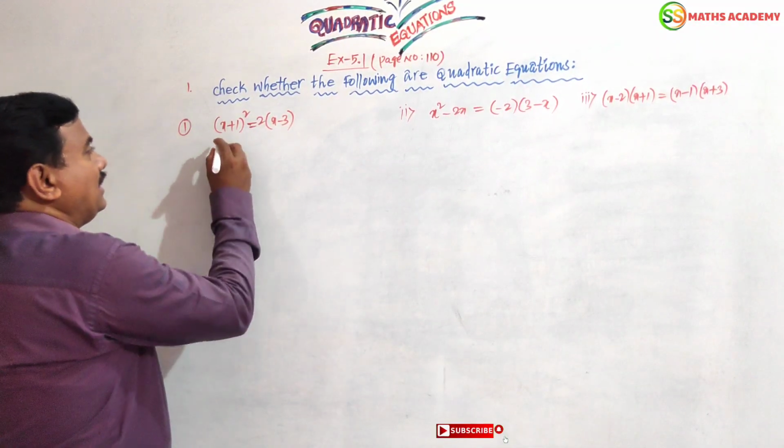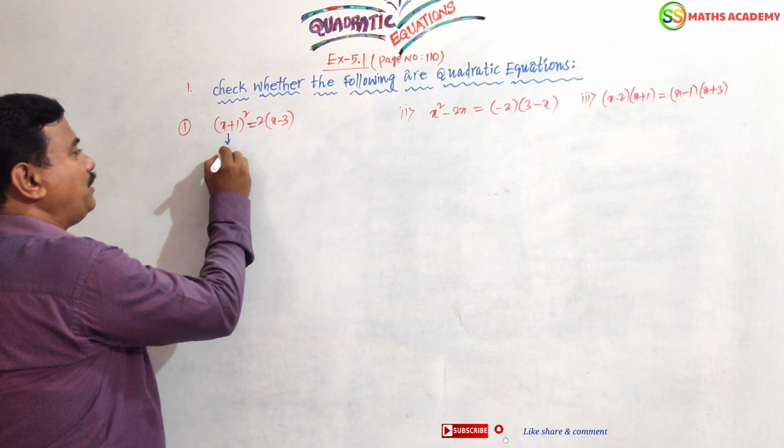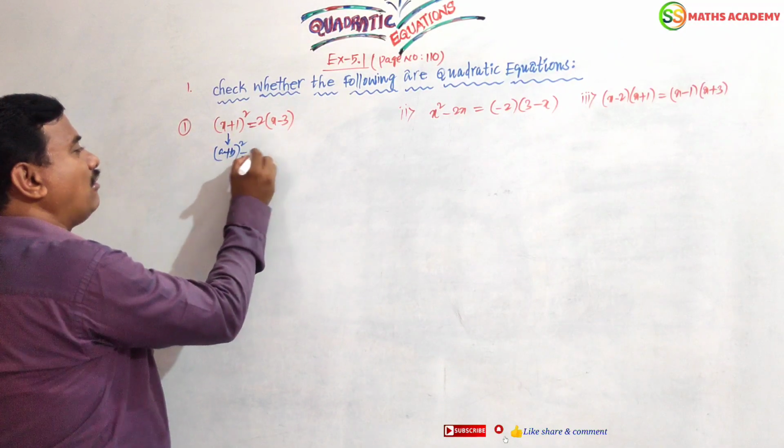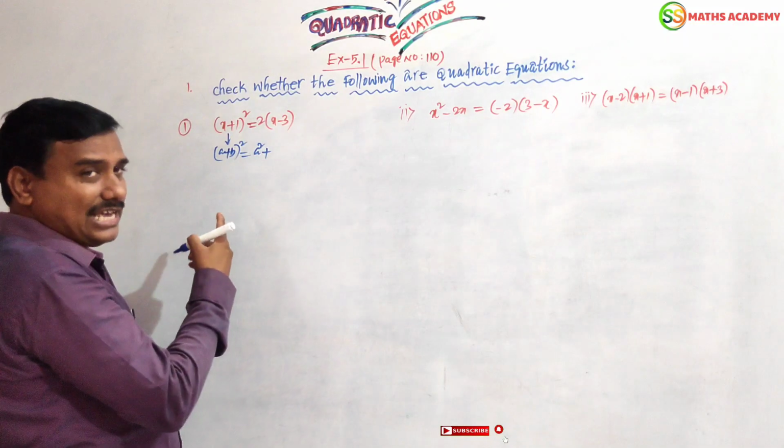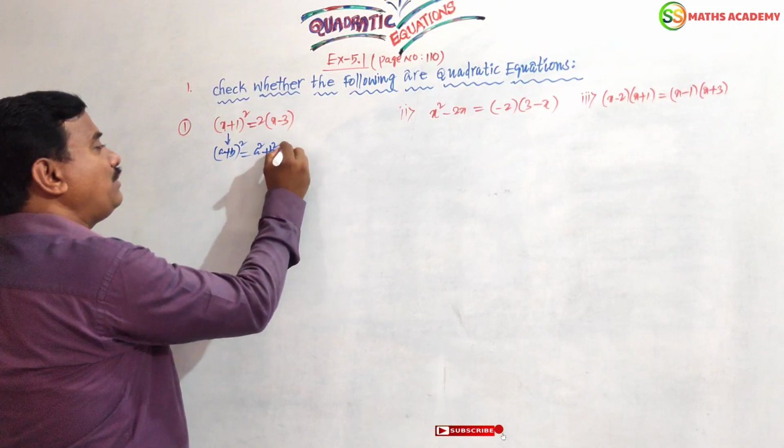Now see, it is in the form of a plus b whole square. As we know very well, the first algebraic identity: a square plus b square plus 2ab.